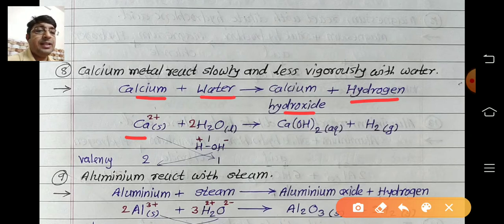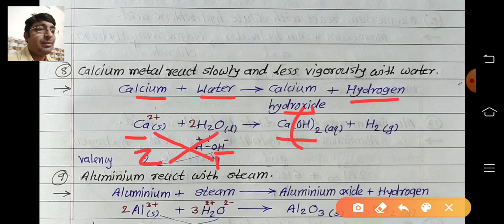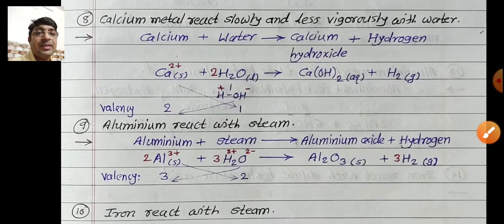Now check the valency. Valency of calcium is 2, so this positively charged calcium ion reacts with OH minus, but valency of OH is 1. So calcium is 1 and OH is required 2. So Ca(OH) twice, that's why we are writing the bracket here. Remember. And hydrogen gas is released.